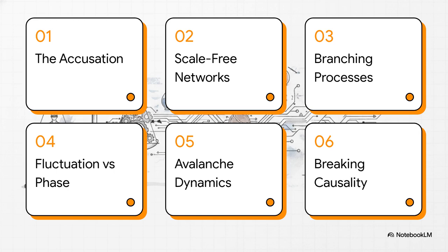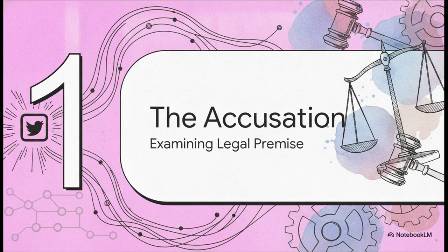Here's our docket for today. We'll start by looking at the single retweet accusation, then we'll explore the anatomy of scale-free networks, branching processes and subcriticality, fluctuations versus phase transitions, sandpiles and avalanche dynamics, and finally, breaking the causal chain. Let's dive right in.